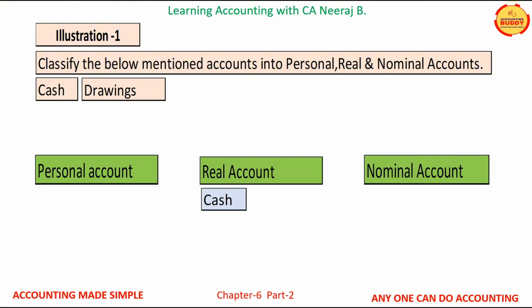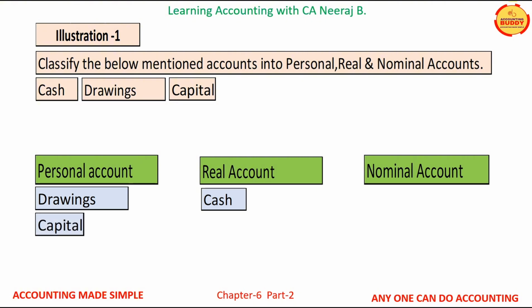Therefore, drawing is a personal account. Third account is capital account. Capital is the amount invested by the owners in the business. Capital of the owners is always kept in a separate account called the owner's capital. Therefore, capital is also a personal account. Fourth account is bank. Bank account is also a personal account.